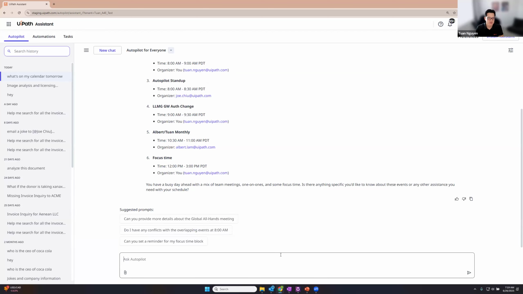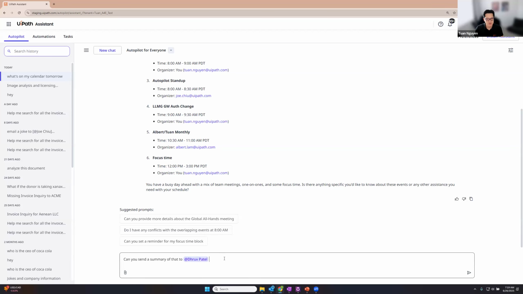Okay, so I could say something like, can you send a summary of that to, and we also have at referencing already built in to our platform. So in your query, if you press at and then start typing, similar to let's say something like Slack or Teams, you can look at users that are created in your tenant.